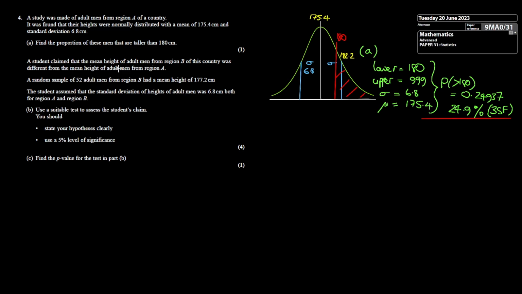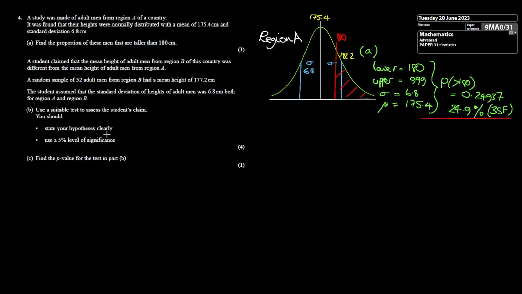Now in part B, we're bringing in region B of the country. So let's label this result up as region A. And a student is claiming that the mean height of adult men from region B of this country was different from the established mean we've got here for region A. Random sample of 52 adult men from region B was taken and the mean height was found to be 177.2, which is indeed different from the mean that we've got for region A. One assumption that's being made is that the standard deviation of the heights was 6.8 for both regions, so sigma remains 6.8. So we're doing a hypothesis test on this claim.